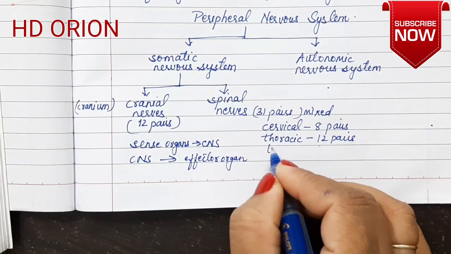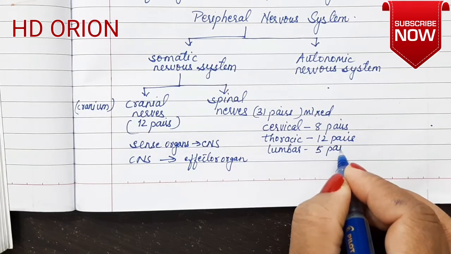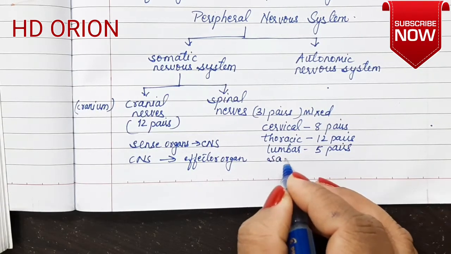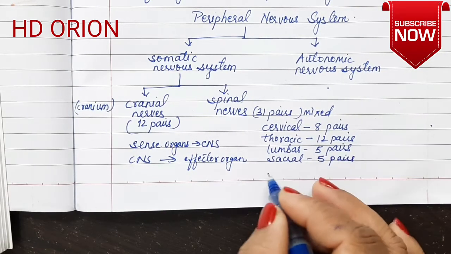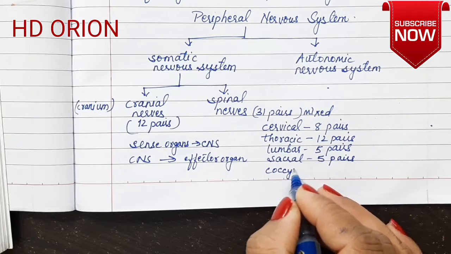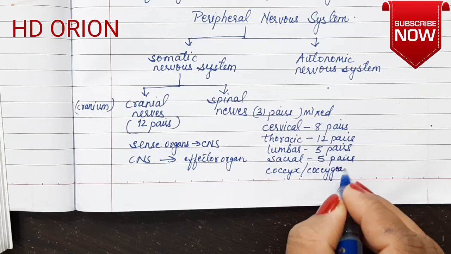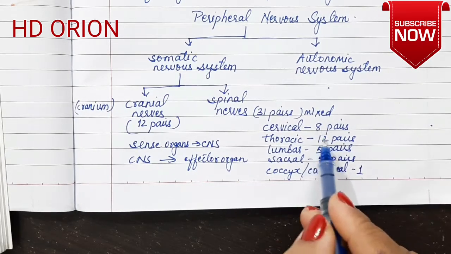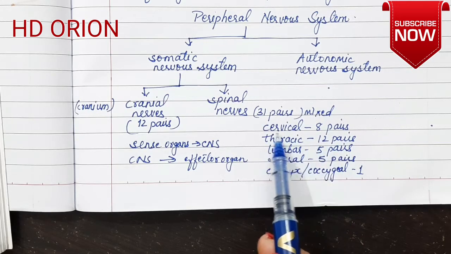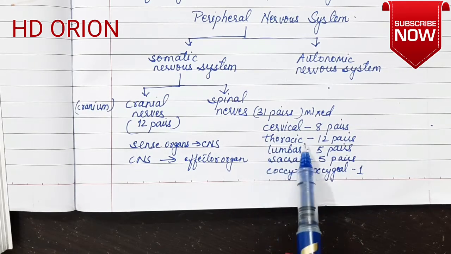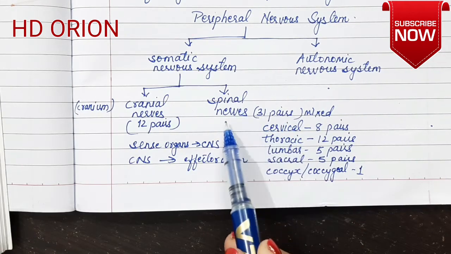Then comes the lumbar, 5 pairs. Then sacral, 5 pairs. And then last, coccyx or coccygeal is the same. From this, one pair. So when you total this up, these are 31 pairs. So the nerves that arise from different parts of the spinal cord, cervical, thoracic, lumbar, sacral and coccyx, together comprise the 31 pairs of spinal nerves.